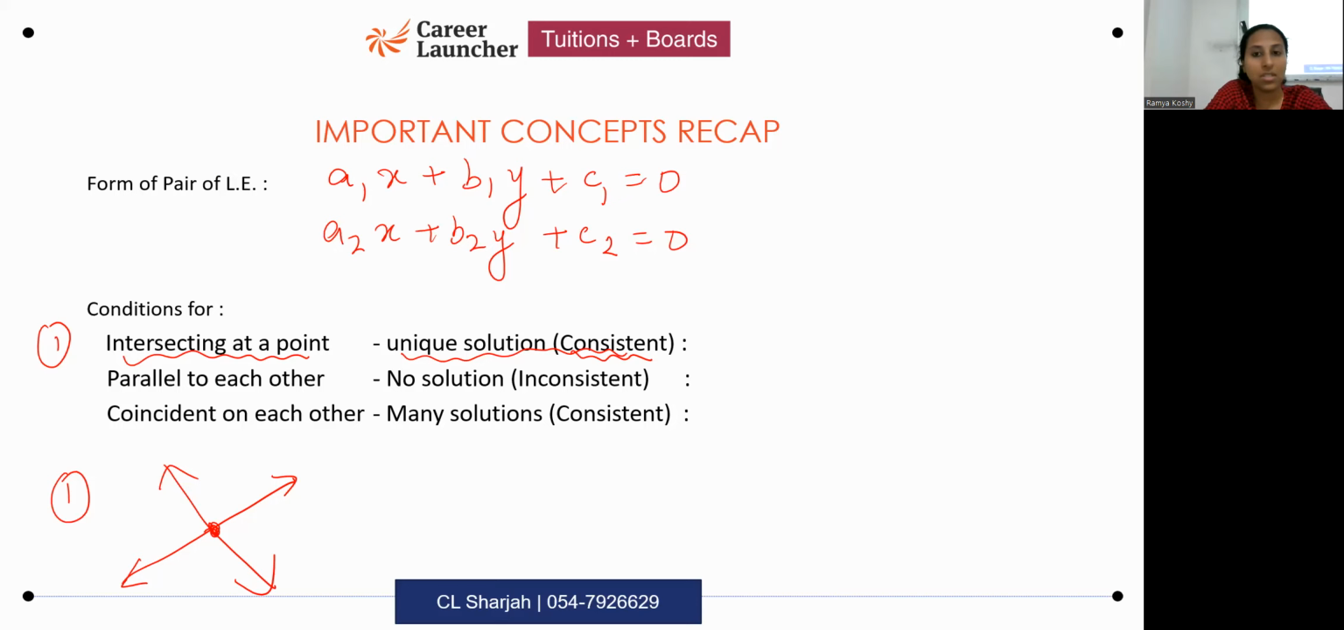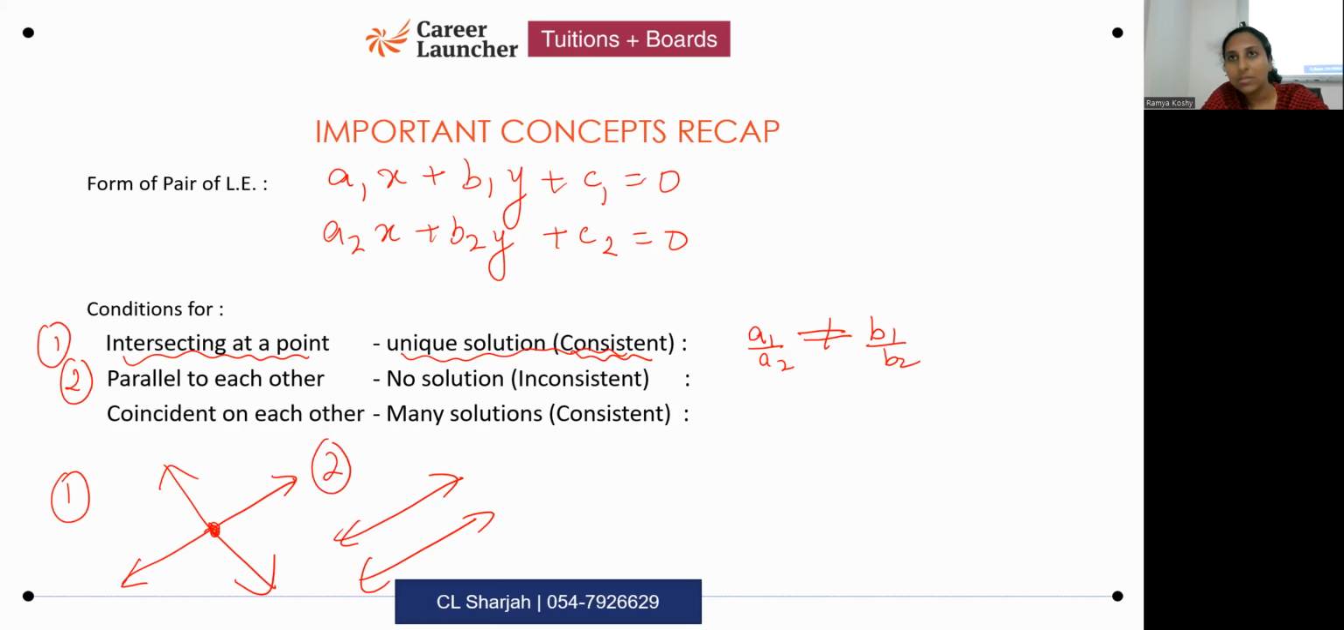What is the condition for this? Condition for this is a1 by a2 not equal to b1 by b2. c1 and c2 does not matter. Please don't write c1 and c2. a1 by a2 not equal to b1 by b2. Parallel to each other. So if the lines are parallel to each other, they will never meet each other. That means there's no common point. No common point means no solution. No solution means inconsistent. What is the condition for this?